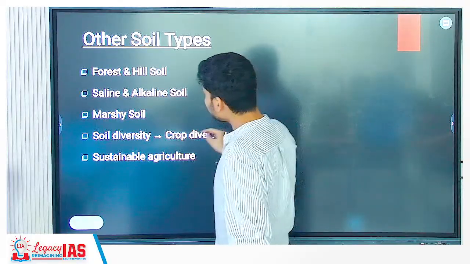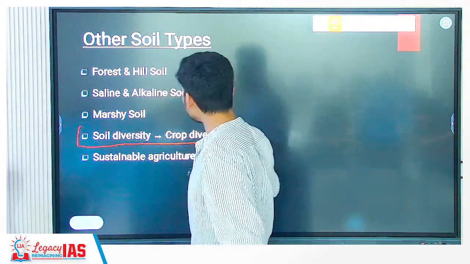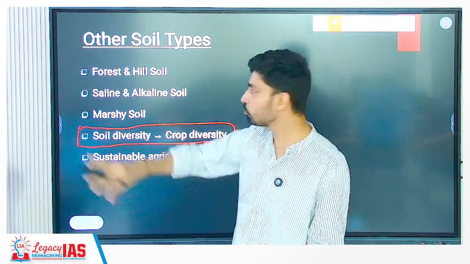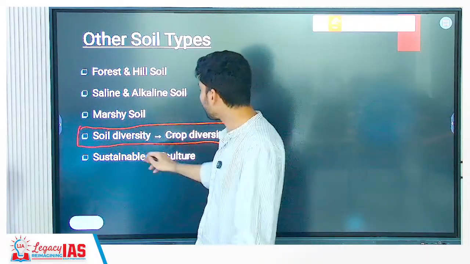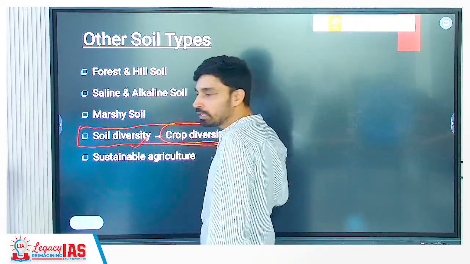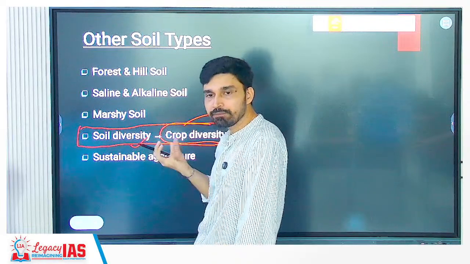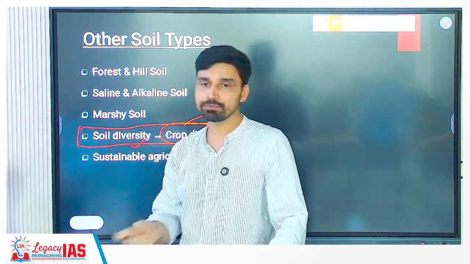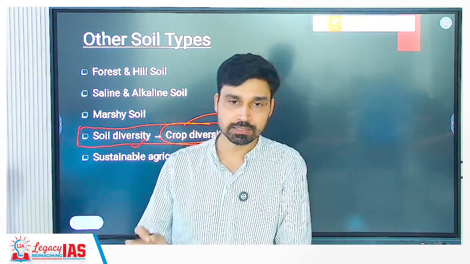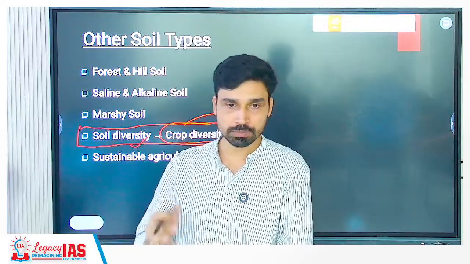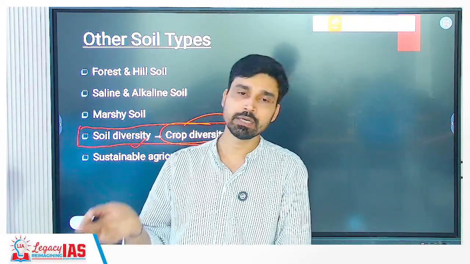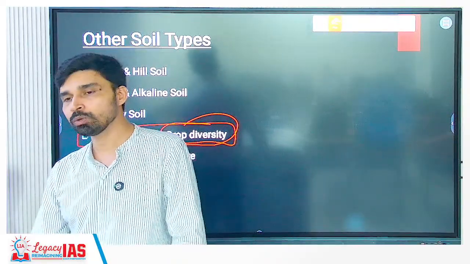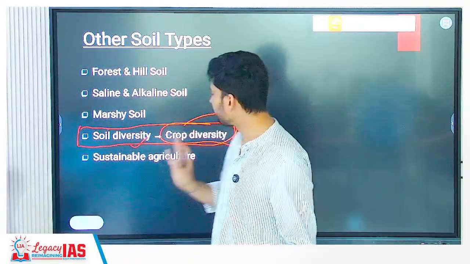Now India is one of the countries which has a huge diversity in soil types. Many countries, especially smaller ones, have not more than 1 or 2 types of soil. How many soil types do we have? 8 types of soil. So higher the soil diversity, what would it lead to? Crop diversity. Different soils can support different types of crops. That's why India produces almost all types of crops that you can think of, whether it is cereals such as rice, wheat, whether it is plantation crops such as tea, coffee, rubber, whether it is oil seeds, whether it is pulses, right? Everything is being produced in India. To a large extent, what is responsible for it? The diversity that we have in the soil as such.